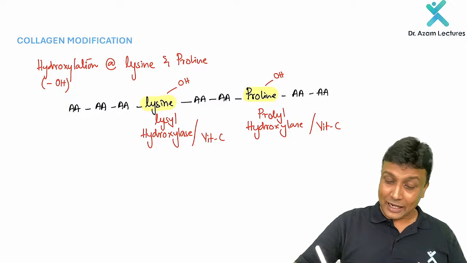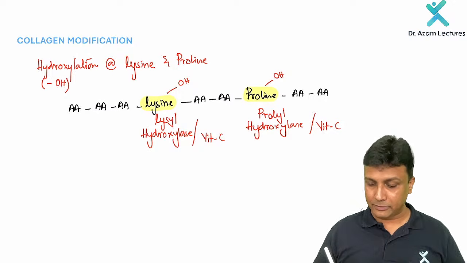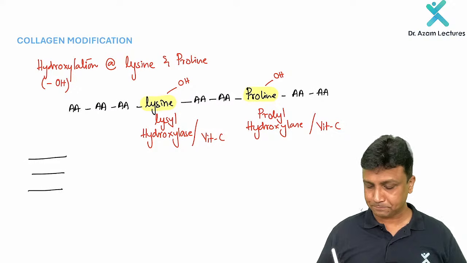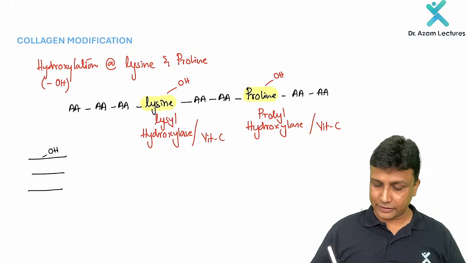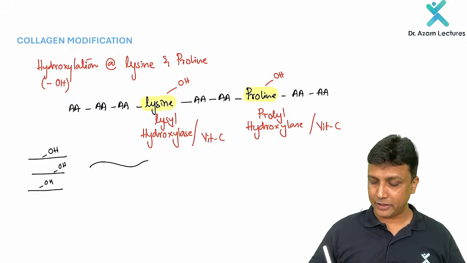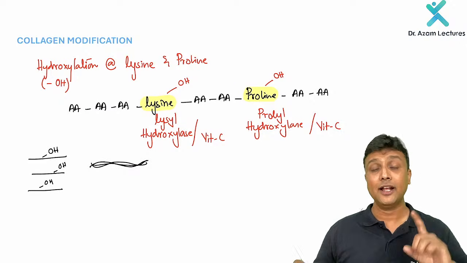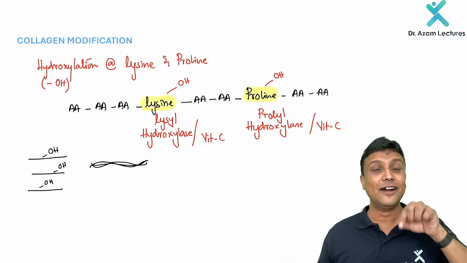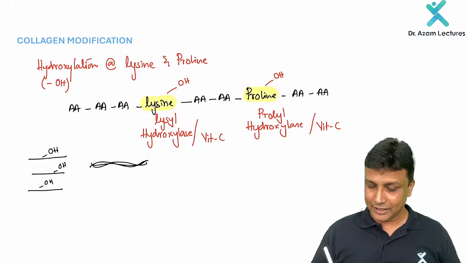Next one, sir. Apart from this, one more important thing that you have to remember. Yes, in this manner you have to form three chains here, and those three chains add the OH group. Wherever you have the lysine and proline, you add the OH group, and then what is going to happen? They are going to form a triple helix. Last July exam question, triple helix formation. Triple helix formation was asked in your last July exam.